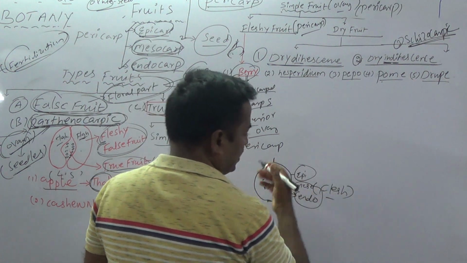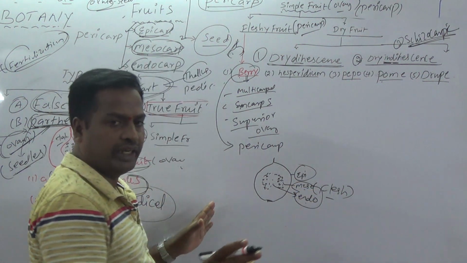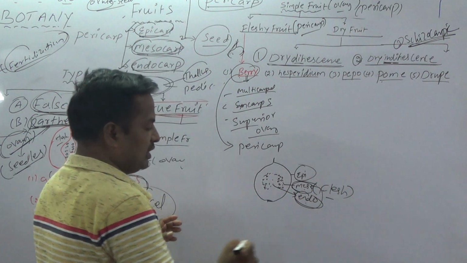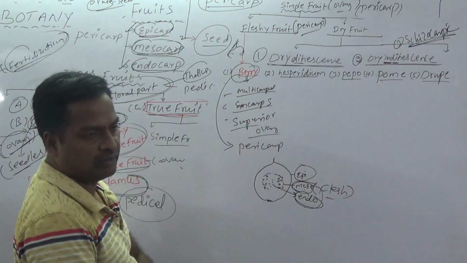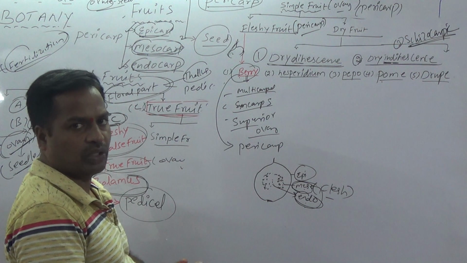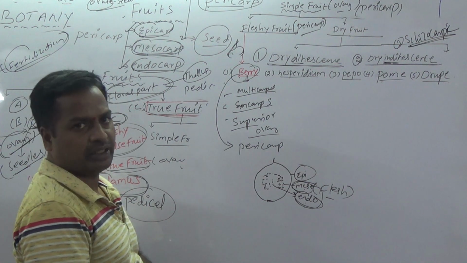The total fruit is edible in tomato. Epicarp, mesocarp, endocarp are edible, but food is stored in meso and endo. Seeds are reported in endo. It's a multi-seeded berry. Are you clear? Examples of berry fruits: tomato, brinjal, guava, banana, etc.